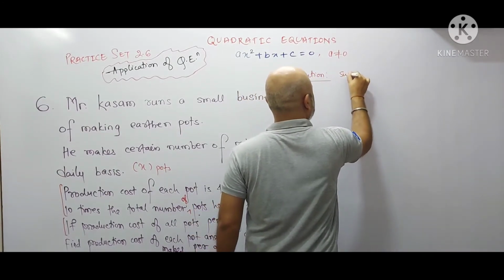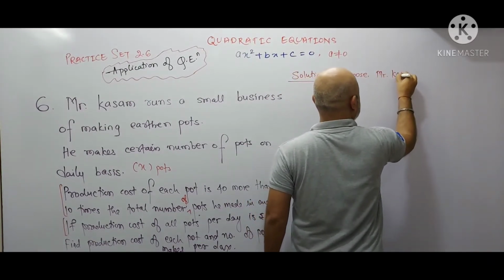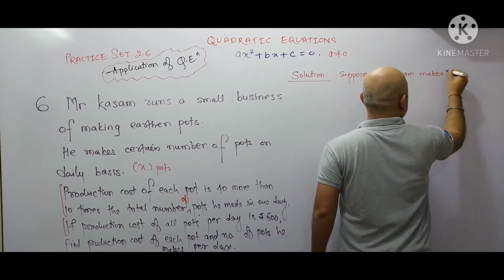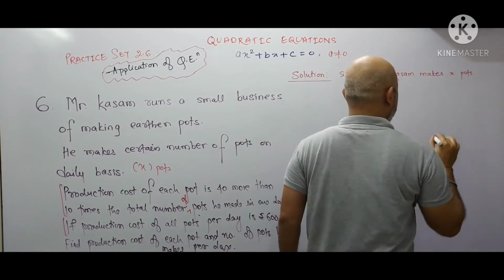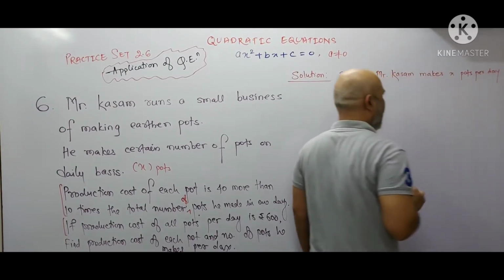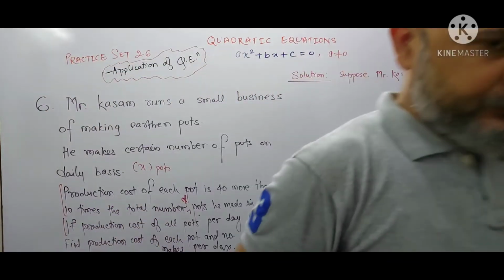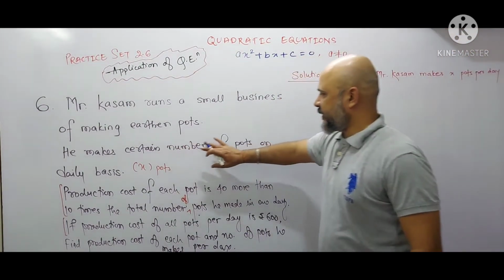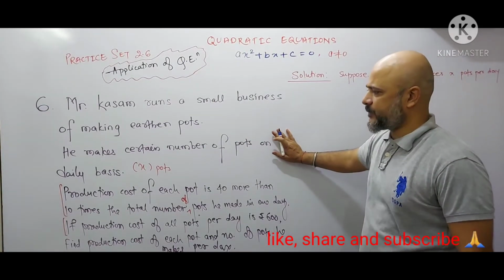Suppose Mr. Kassam makes X pots per day. Okay, suppose Mr. Kassam makes X pots per day. He makes certain number of pots on daily basis. We don't know, so we are going to consider Mr. Kassam makes X pots per day.